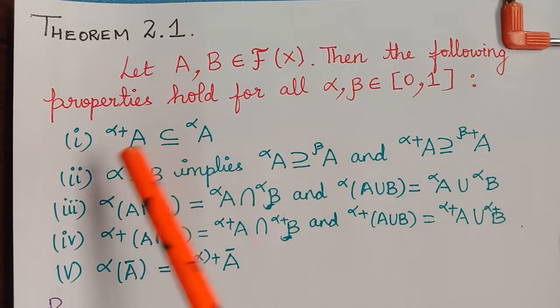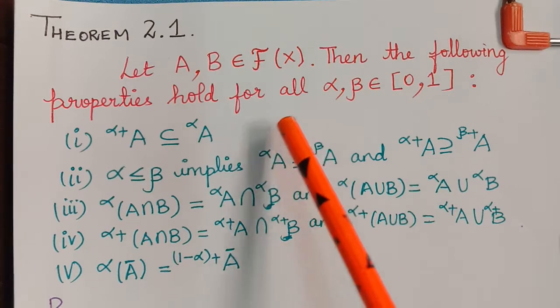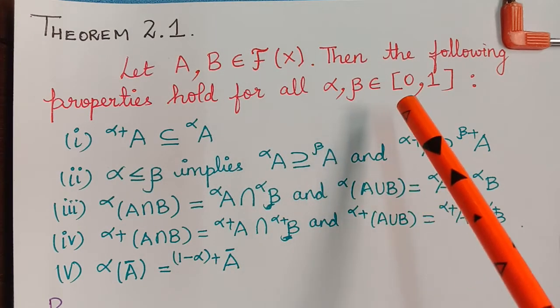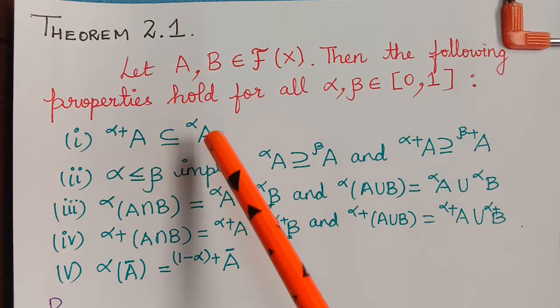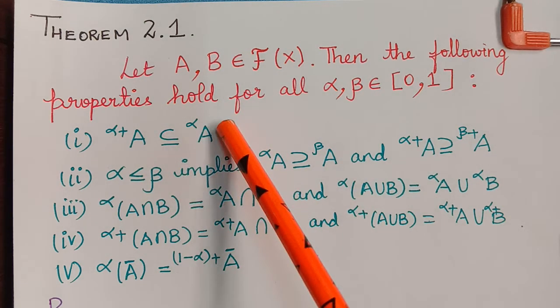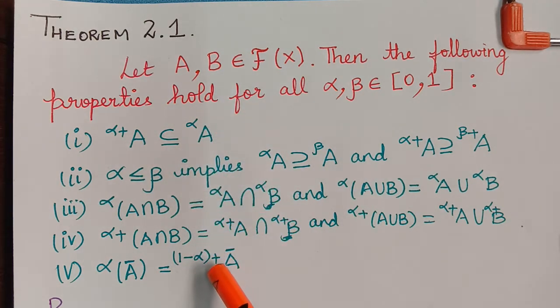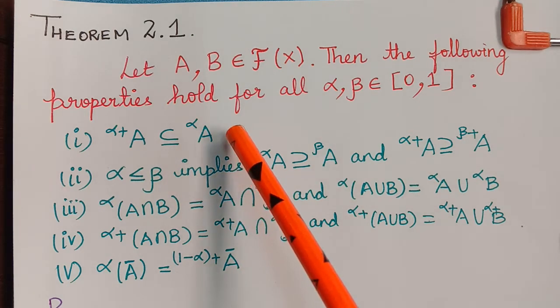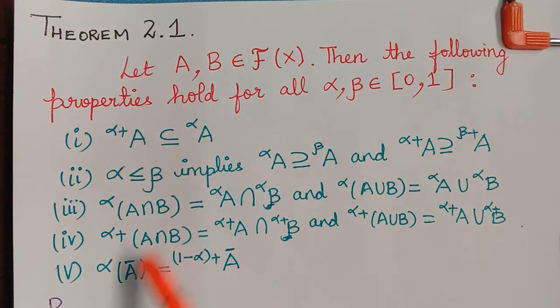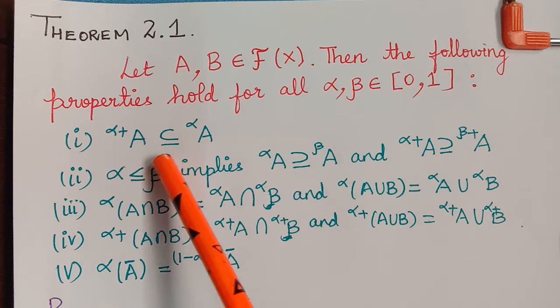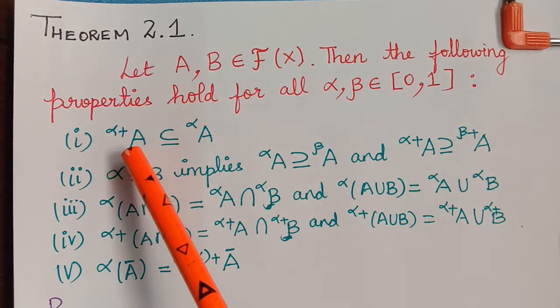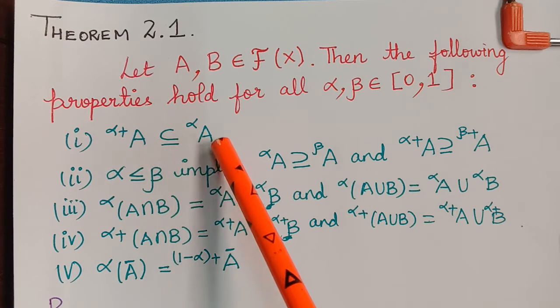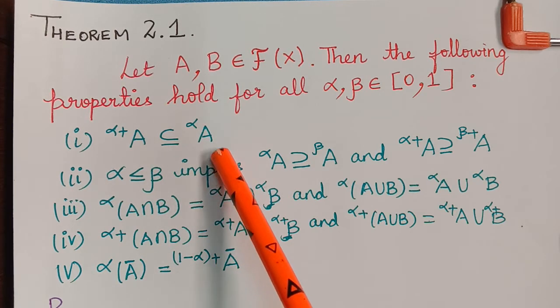Then the following properties hold for all alpha, beta elements of [0, 1]. So let us see the properties. So these are the five elementary properties. Let us start to prove them one by one. The first property says that the strong alpha cut of a fuzzy set A is a subset of the alpha cut set of the fuzzy set A.